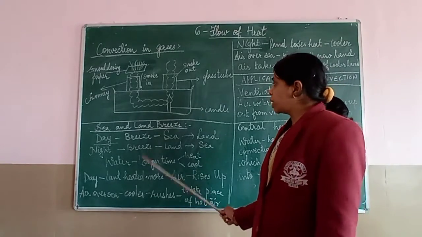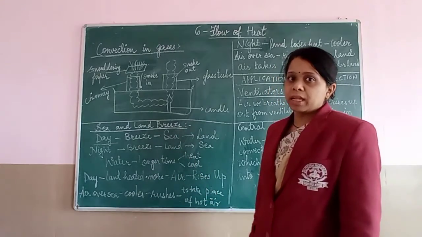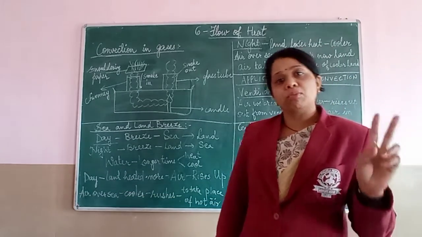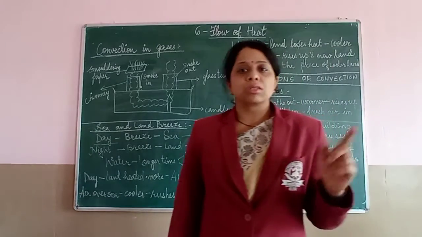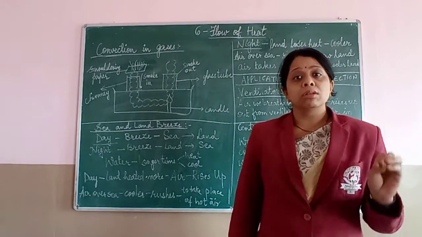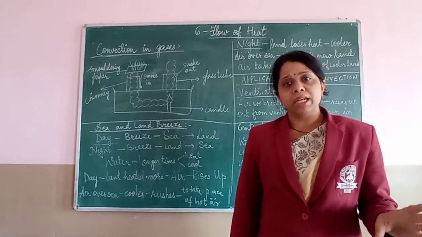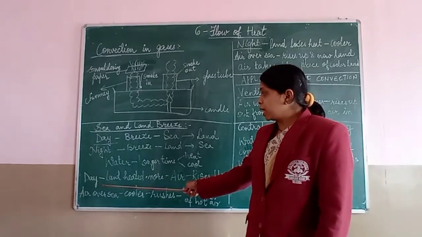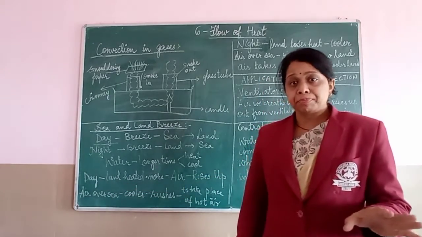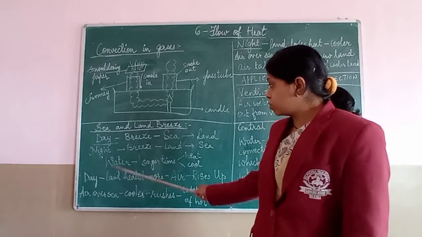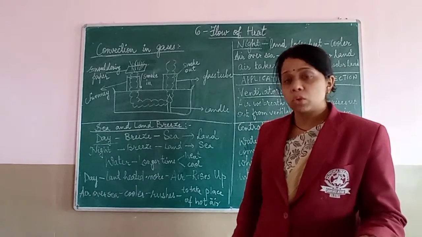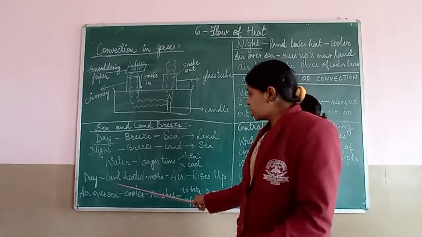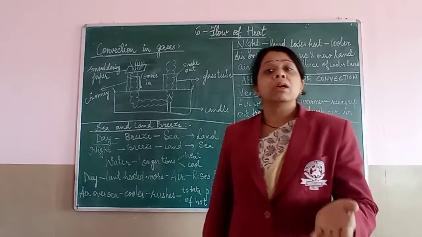Now I will explain why the air moves from sea to land during the daytime. But before that, you have to remember that water takes much longer time for both heating as well as cooling. Water will take much more time than land to get heated up and to get cooled down. Now let us see what happens during the day. During the day, as I have told you, land will get heated up faster and water will get heated up slowly. So who will get heated up faster? Land. So land will get heated up more, and when the land gets heated up more, what will happen? It will become lighter.